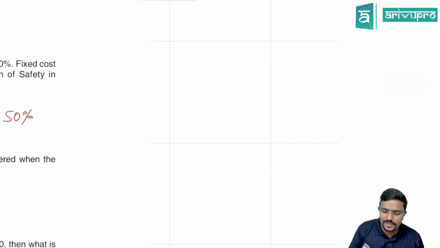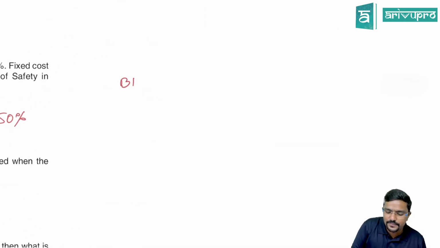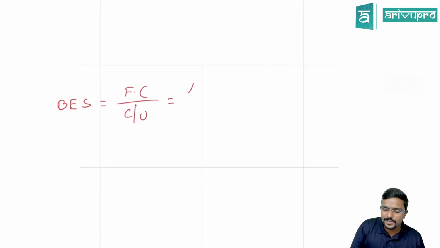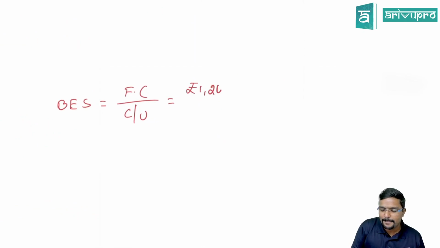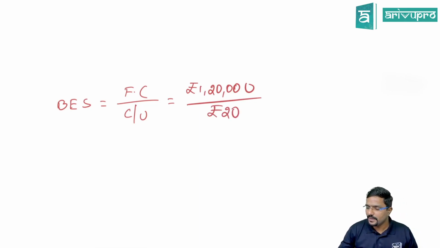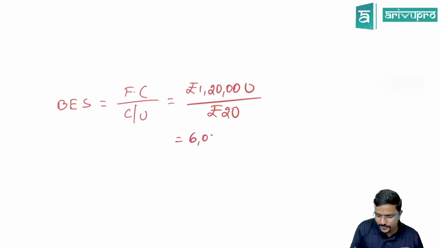Now what is the formula for break-even sales, guys? We are calculating it in units. Fixed cost divided by contribution per unit. Fixed cost is 1,20,000. Contribution per unit is rupees 20. So 1,20,000 divided by 20 is 6,000 units.